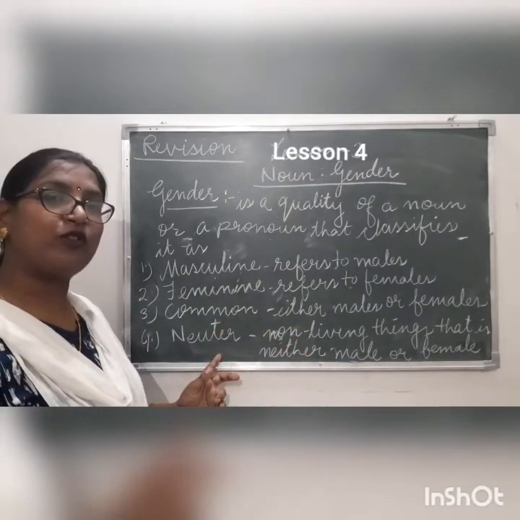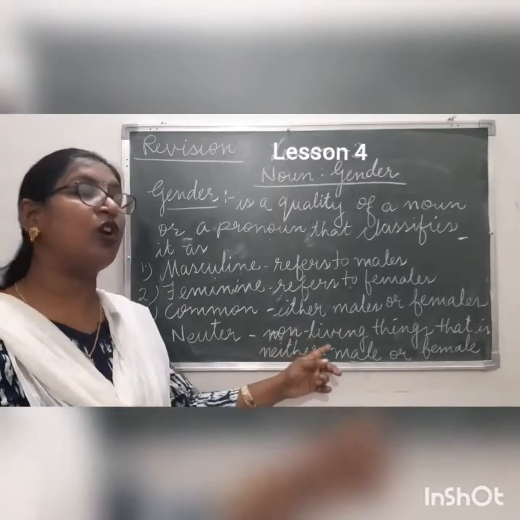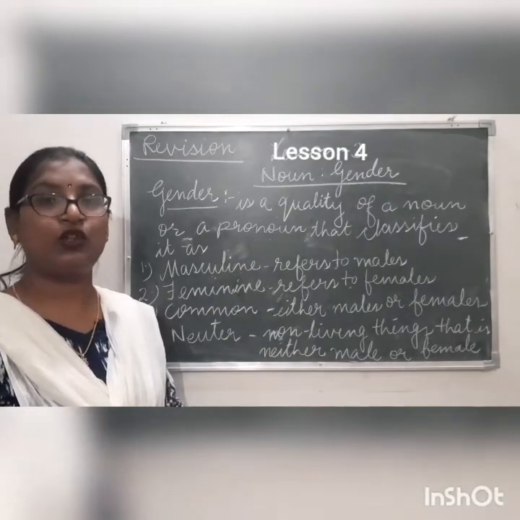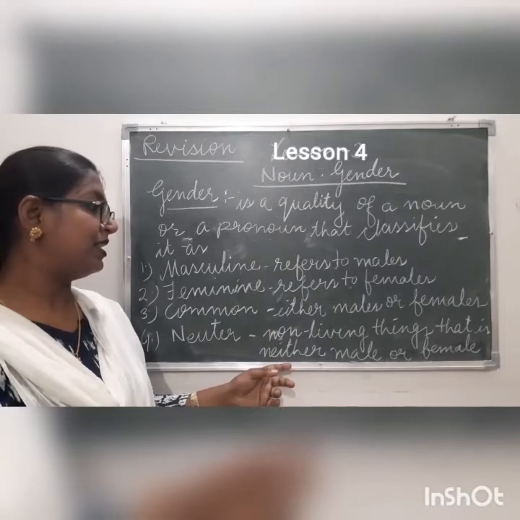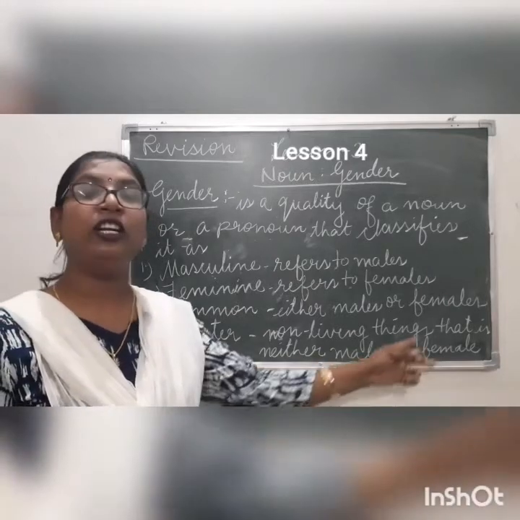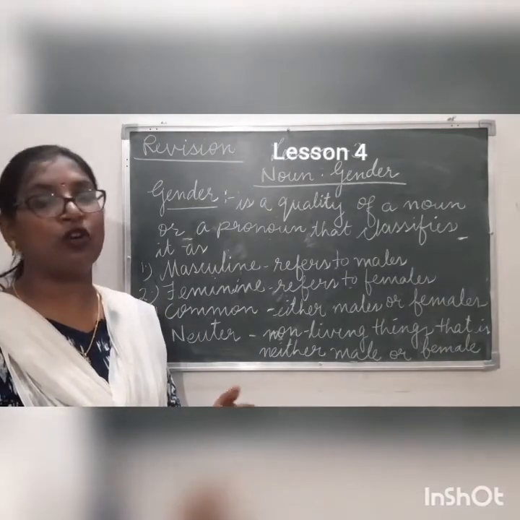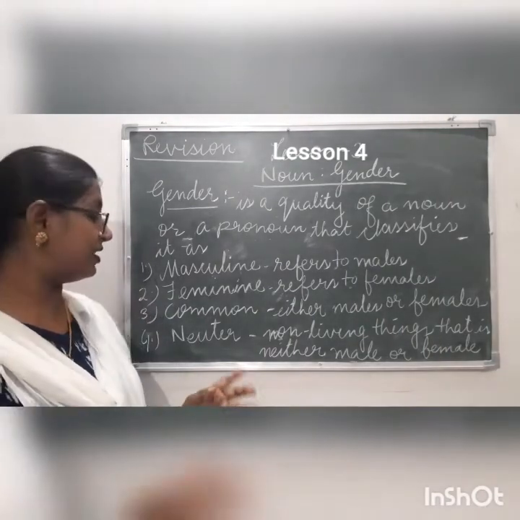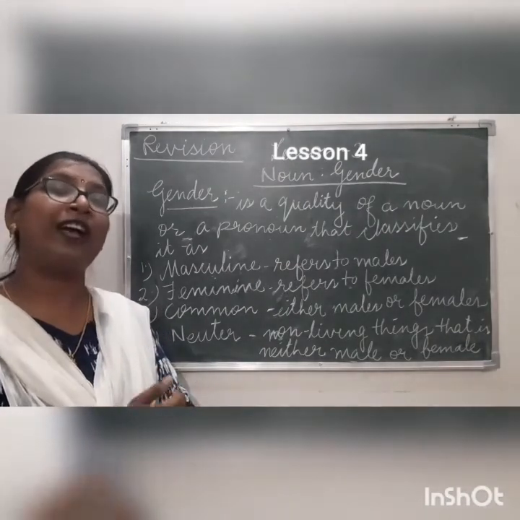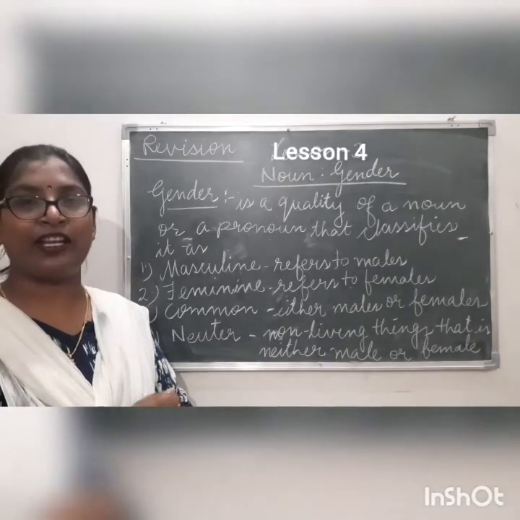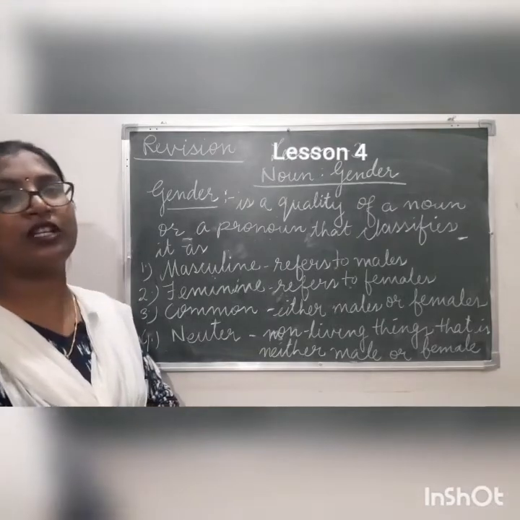Now, the fourth kind of gender is neuter gender. Neuter gender refers to non-living things, that is neither male nor female. Things which we cannot call male or female, they are non-living things, so it is neuter gender. For example, book, van, car, chair, all these non-living things come under neuter gender.